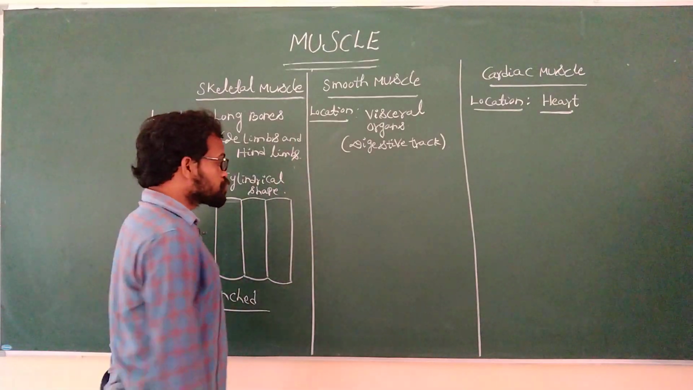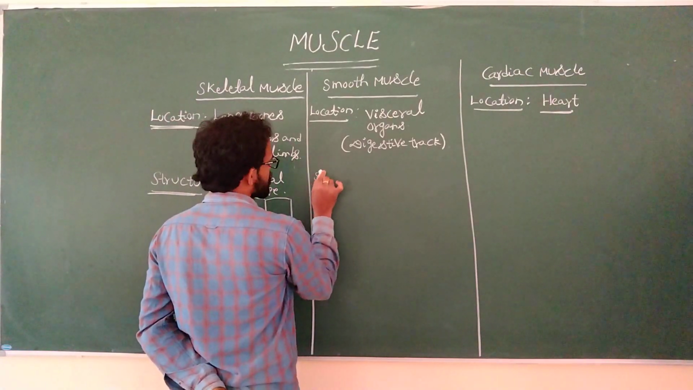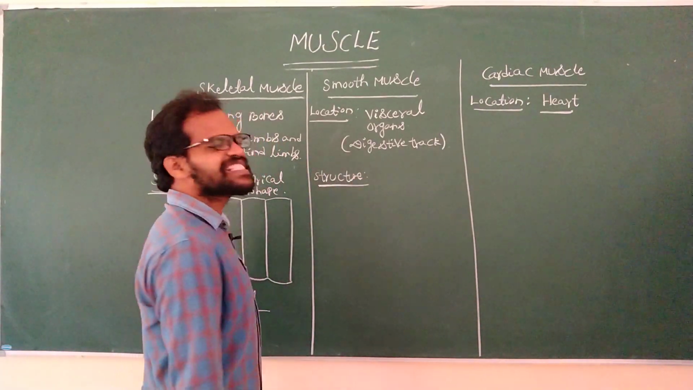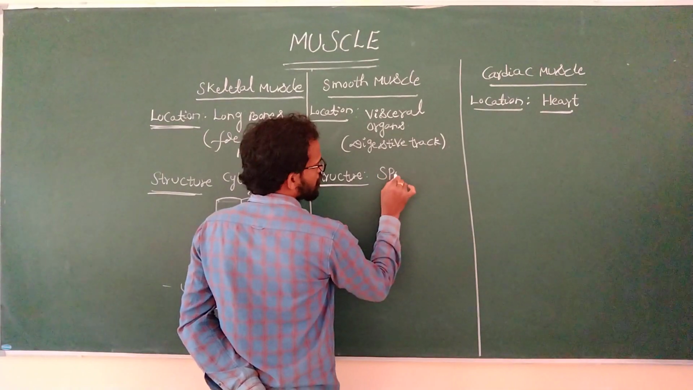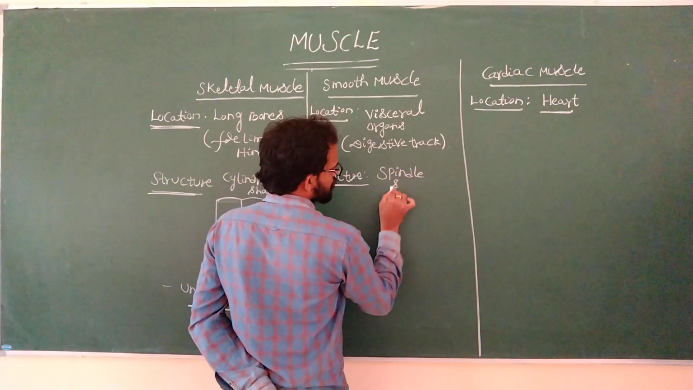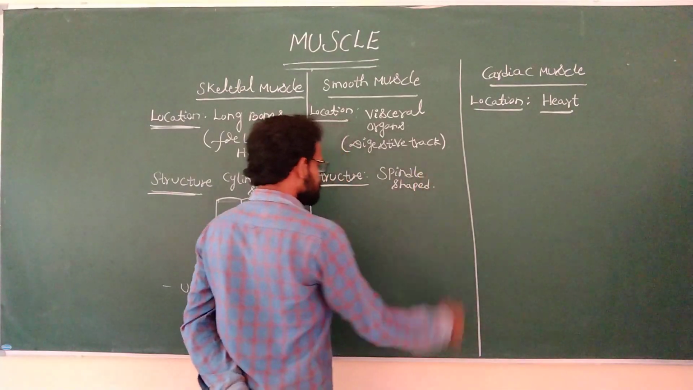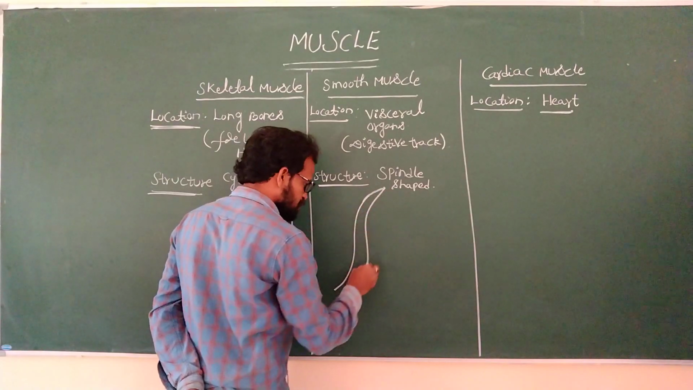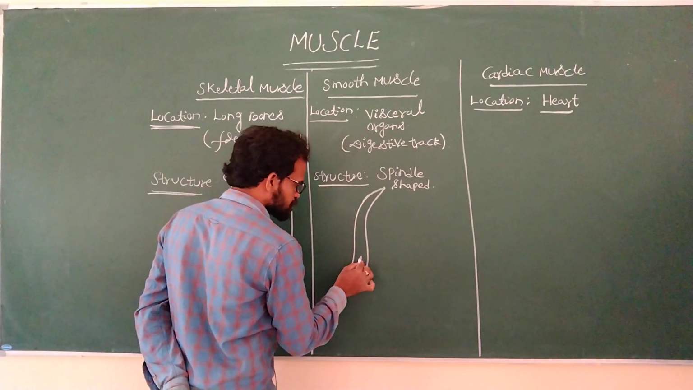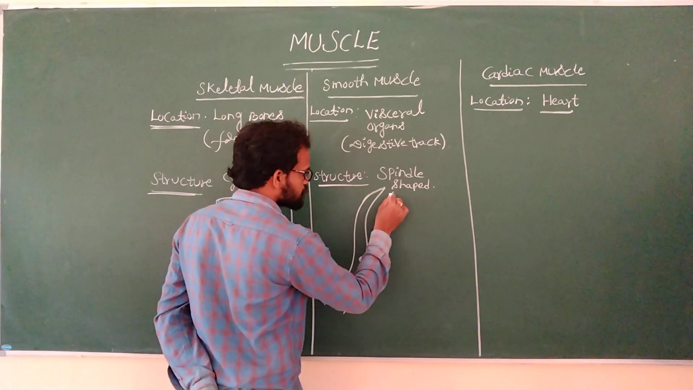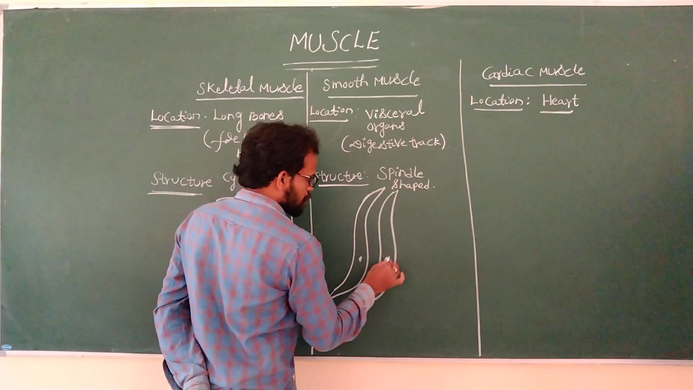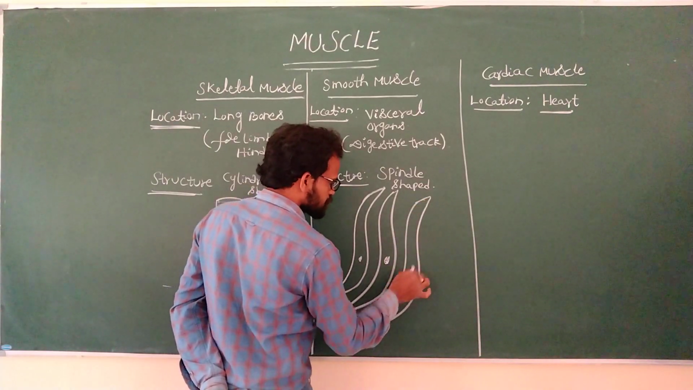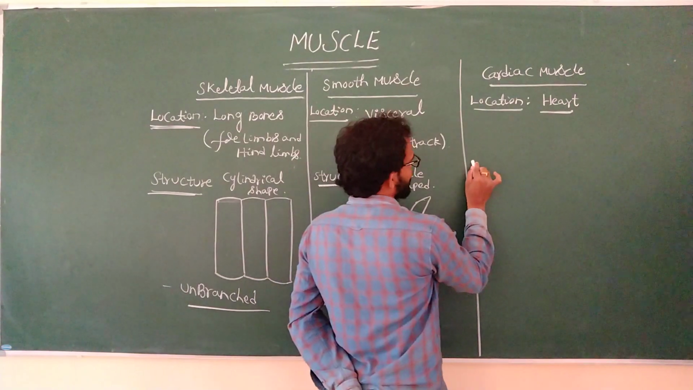Coming to the smooth muscles, what is the structure of the smooth muscle? The smooth muscle always exists in the form of spindle shape, not a cylindrical form. What is the shape of the smooth muscle? Spindle shape.